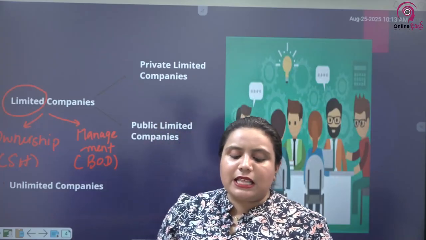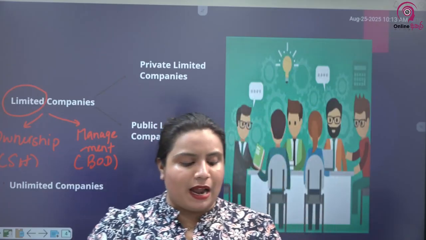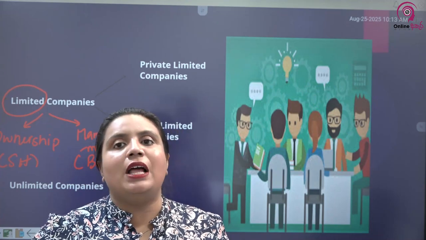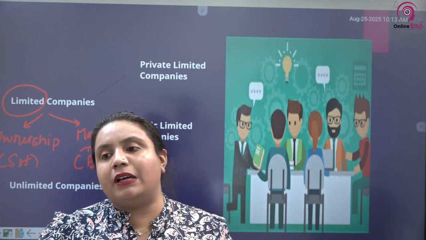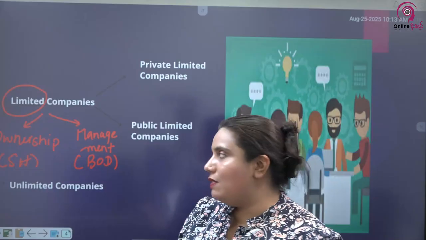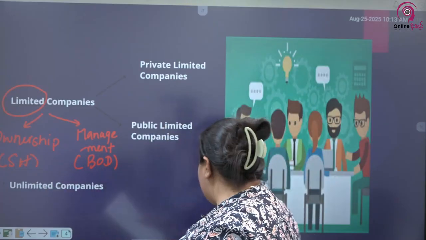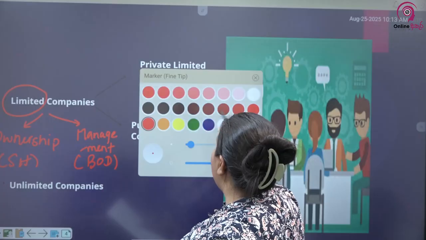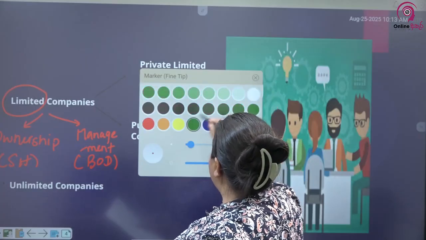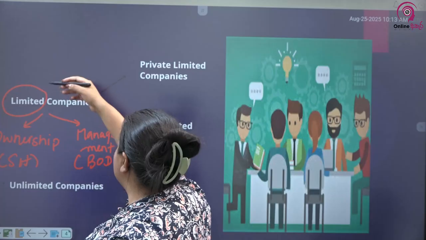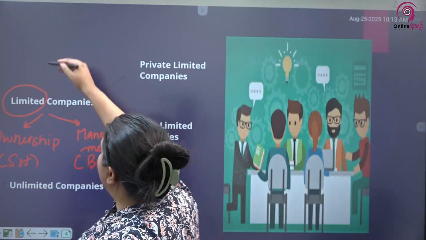Limited liability means that the investors can only lose the money they have invested and no more. This also I have explained to you in the first lesson's revision, that the maximum that the shareholders will lose in a limited company is the amount they have invested in the company. This is the same example I gave you before also.